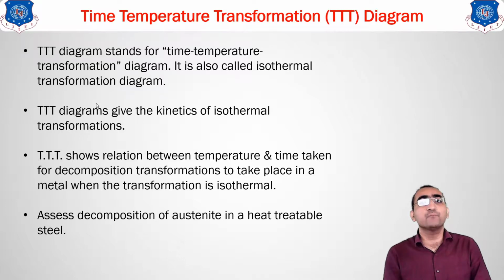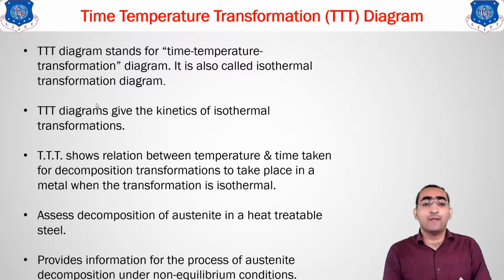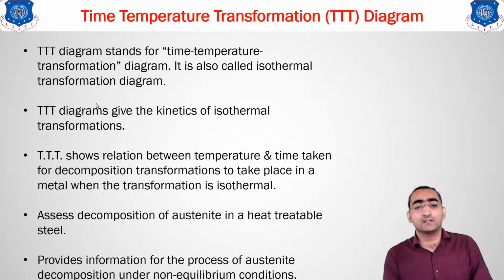So that decomposition of the austenite we will be studying in this TTT diagram. Clear? It will give you information regarding the changes of the austenite to the non-equilibrium condition. Means we are not giving you the equilibrium. Why? Because that was the major disadvantage of your iron carbon diagram.